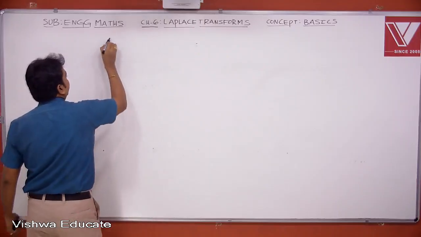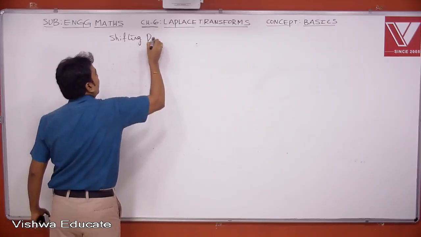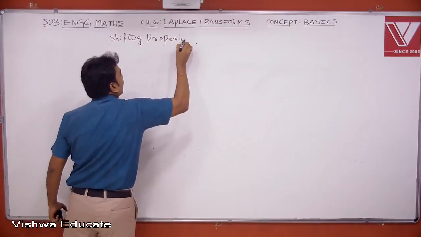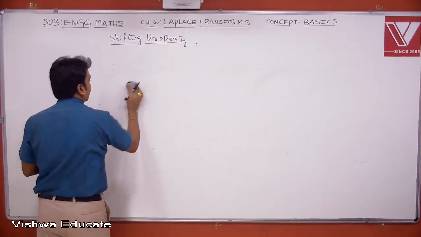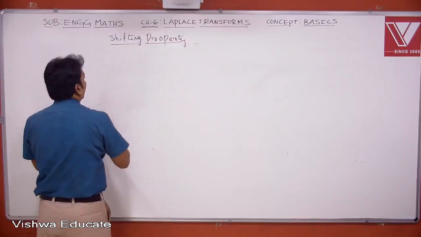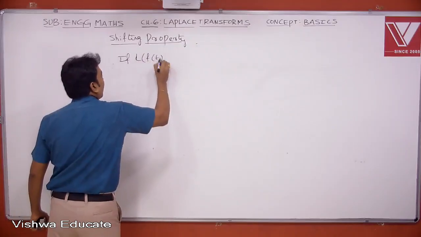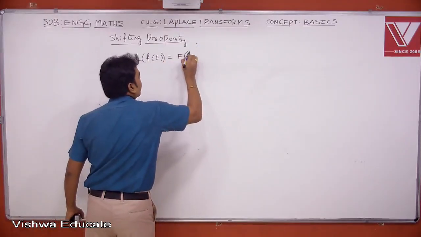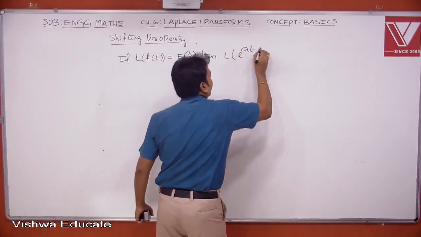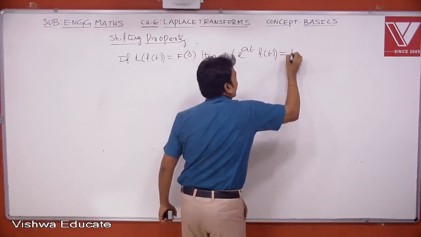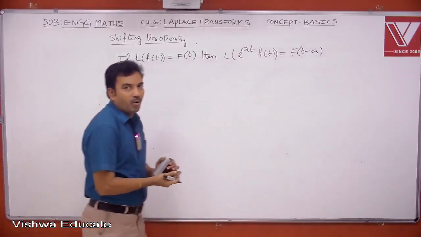Next concept is shifting property. Let us see what it is. Suppose Laplace of small f of t equals capital F of s, then the Laplace transform of e power at into f of t is nothing but capital F of s minus a. This is called shifting property.